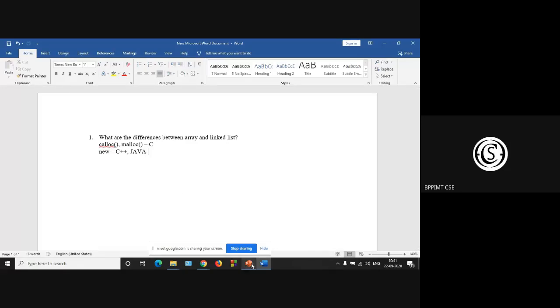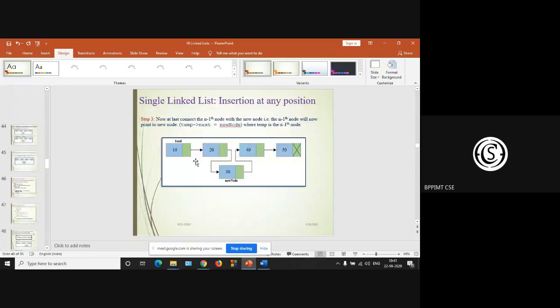Okay. So what are the differences between array and linked list? This is one of the most important questions, a very basic question between the two linear data structures, array and linked list. So what will be the answer?